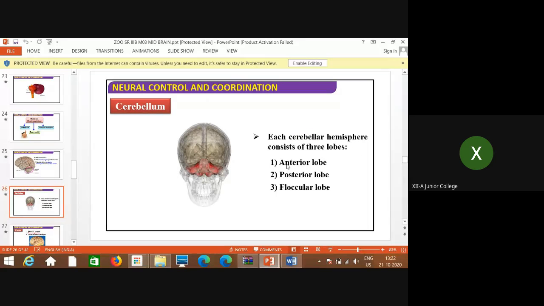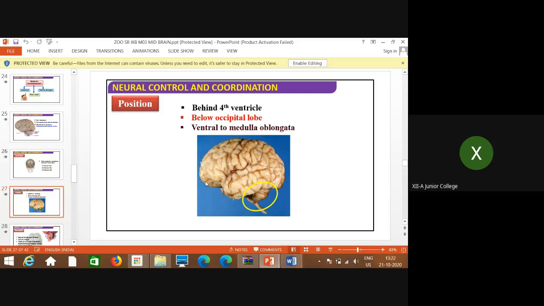Here you can see each cerebellar hemisphere shown by this red colored structure, that is the cerebellum. Each cerebellar hemisphere consists of three lobes: anterior, posterior, and the floccular lobe. This is the anterior, this is posterior, and this is the floccular lobe. We will see them one by one. Its position is behind the fourth ventricle. Just remember right now what a ventricle is; I'll explain in the next part. It is present below the occipital lobe, which we just discussed in the midbrain.